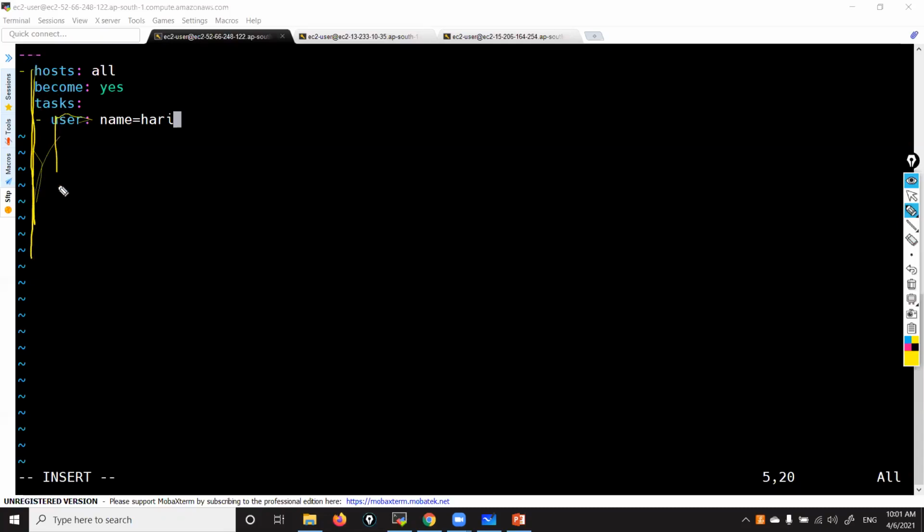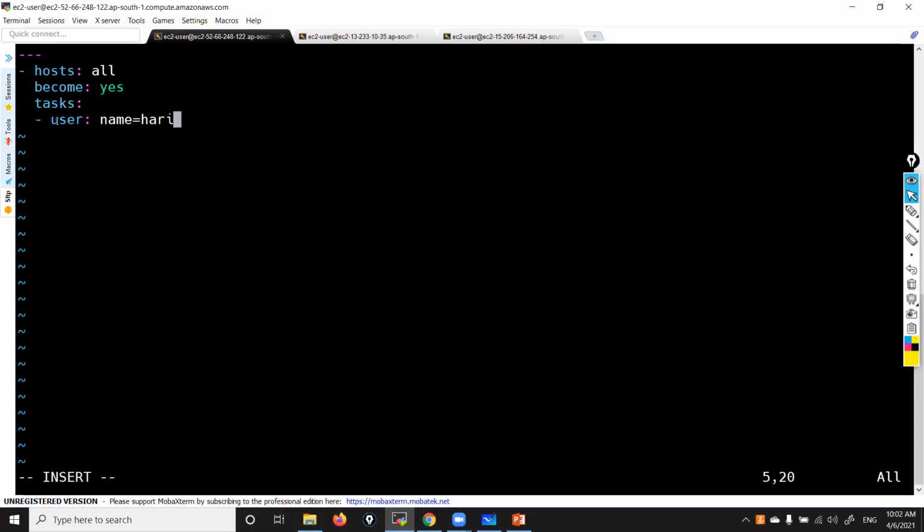All tasks should follow in this line. Okay, that is how it actually works. We'll write many playbooks, then you'll understand one by one slowly. If I run this playbook, this Hari user will be created in all nodes which are in all groups. We have only one group, inside which 2 nodes are there. So that will be executed in both nodes.